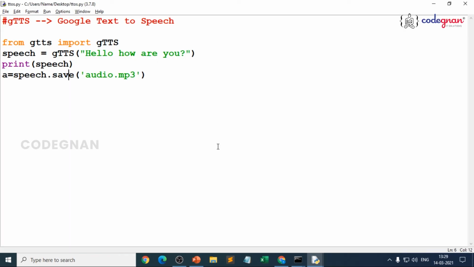So that's how you have clearly understood how to use this Google text-to-speech library and how the text is being saved as an MP3 file, which is an audio file. So just keep on going with that. If you have any errors, as I clearly told you, just reinstall the library. It is done. That's the best solution.